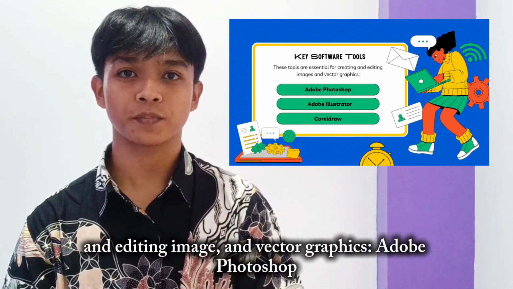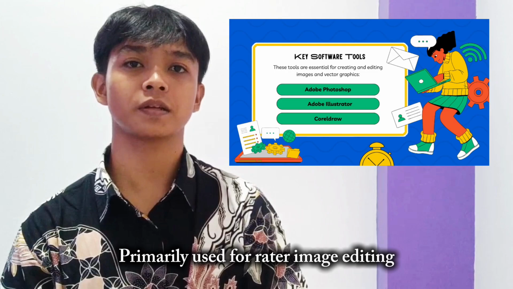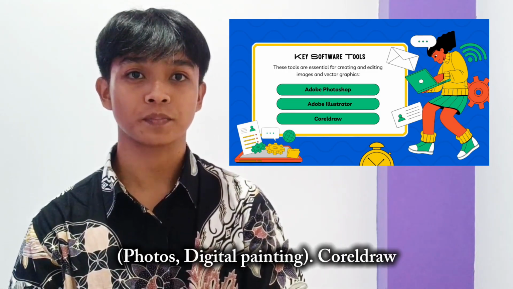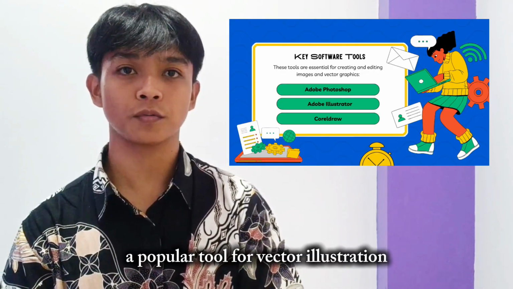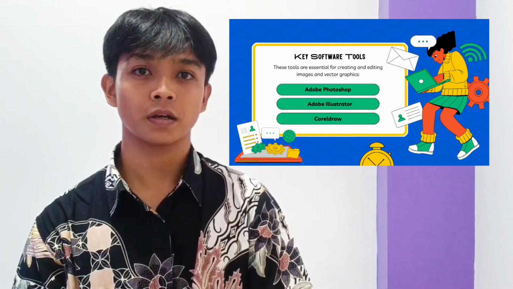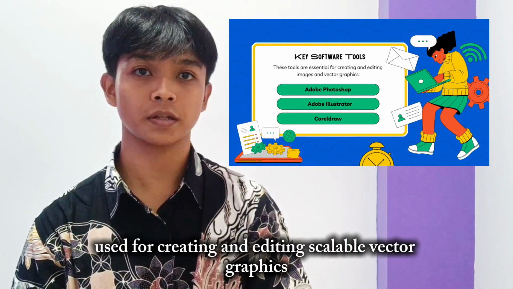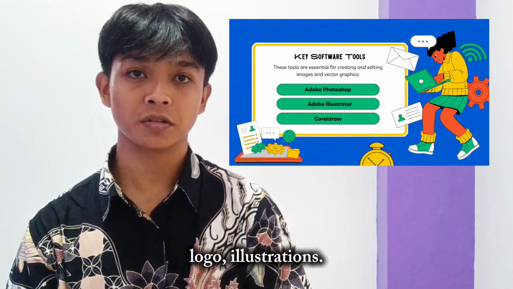Adobe Photoshop is very familiar and popular for image editing and digital painting. CorelDRAW is a popular tool for vector illustration and page layout. Adobe Illustrator is used for creating and editing scalable vector graphics, logos, and illustrations.